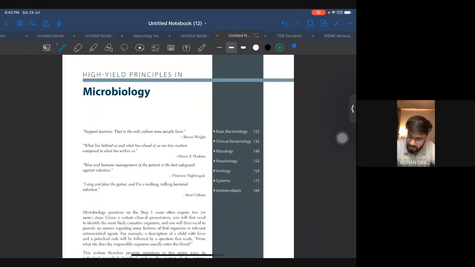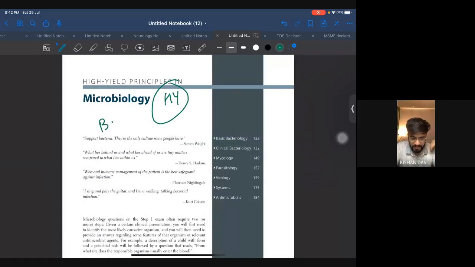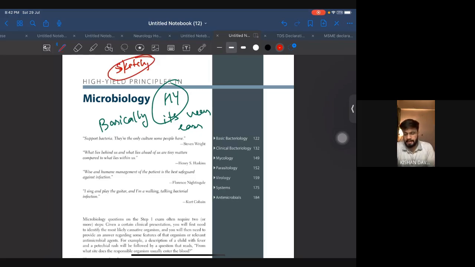All right. So microbiology, one of the very high yield subjects in Step 1, and basically it's very easy. It's very easy, but it will be easy only after you have watched Sketchy. Sketchy Medical is very, very important if you want to retain the microbiology knowledge for a long period of time. Maybe you might be doing some other resource and you are able to solve the questions correctly, then you don't need to go for Sketchy. But if you are confused and you are doing the questions wrong again and again, and if you haven't done any other resource, then I would highly recommend Sketchy.